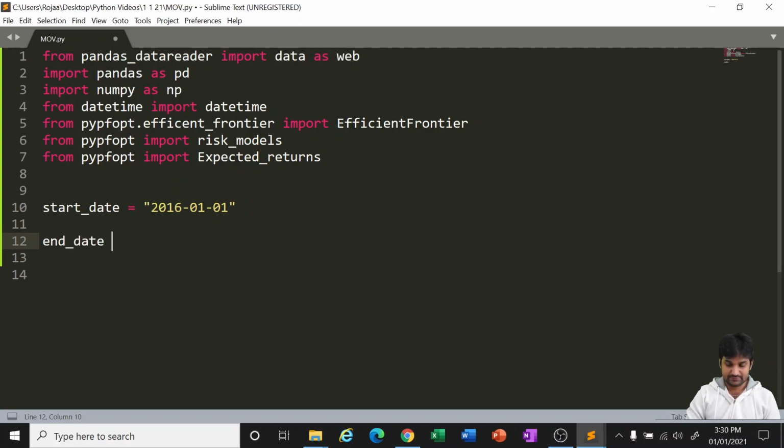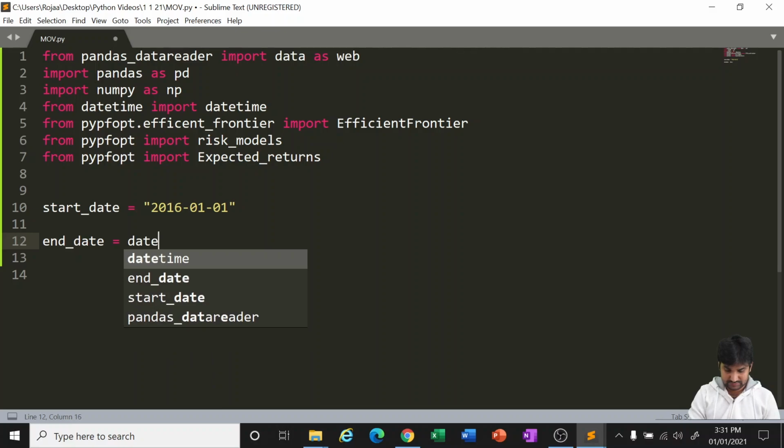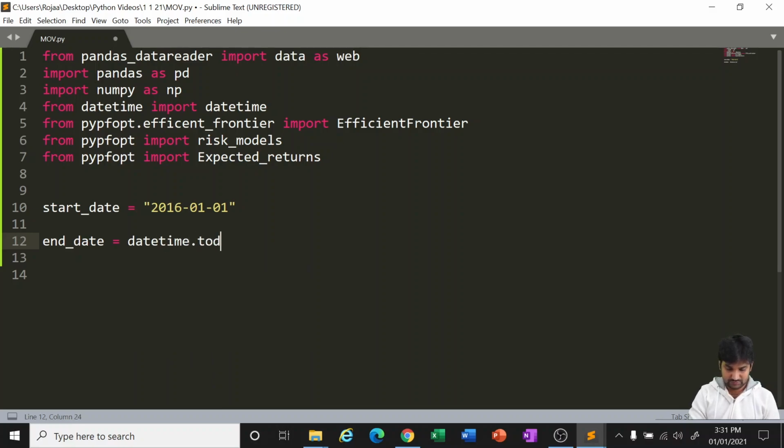And for the end date, let us take today, till today, right? So it is datetime dot today dot strftime, in the style capital Y, M and D. So this is the end date, almost till today.